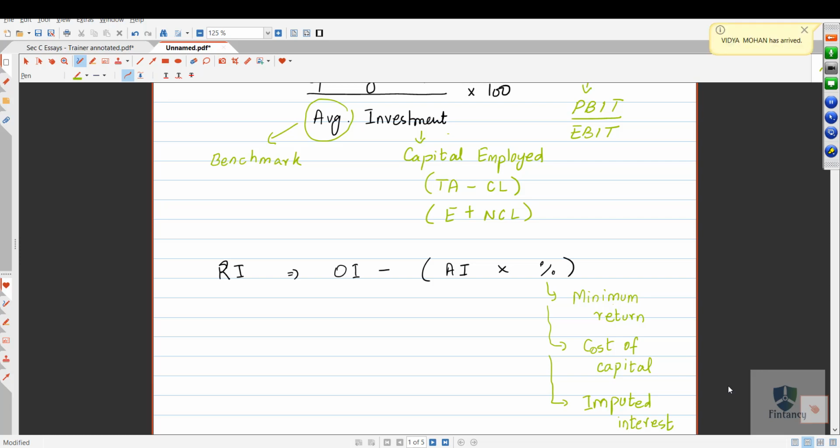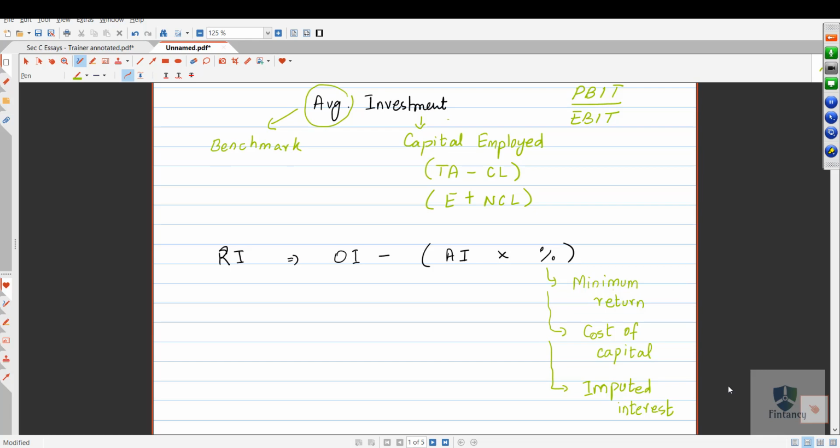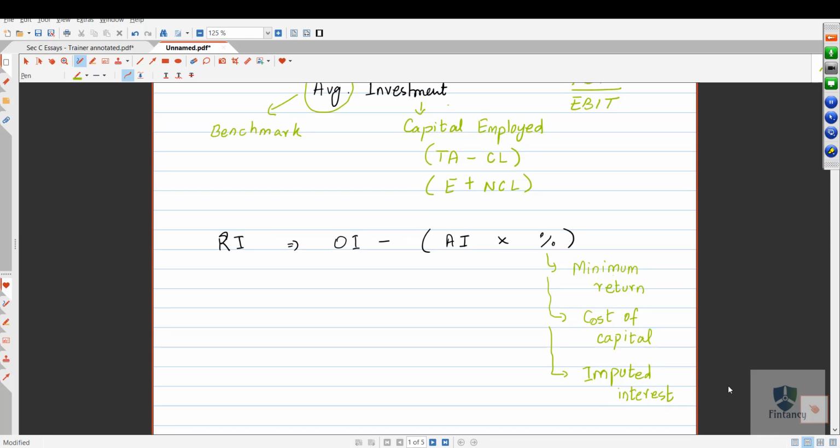Now that is called residual income. Okay, what is imputed? This is called imaginary interest also, because you know very well that in the income statement we write the actual interest, if you take a loan from the bank, but we don't write the return which is expected by the investor in the income statement itself. Okay, because even if we give dividends, that is coming after you create the income statement, and then you see okay, this much we will pay out as dividend and this much we will keep as retained earning. So that goes in the statement of changes in equity.